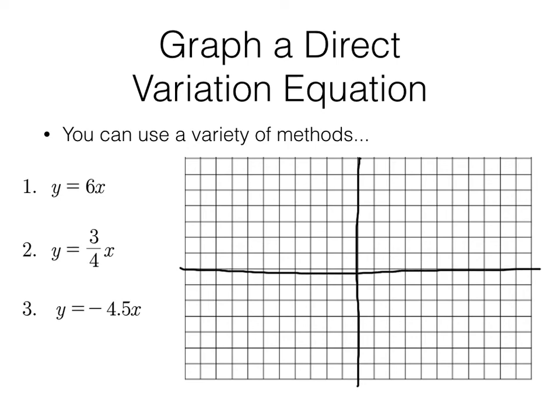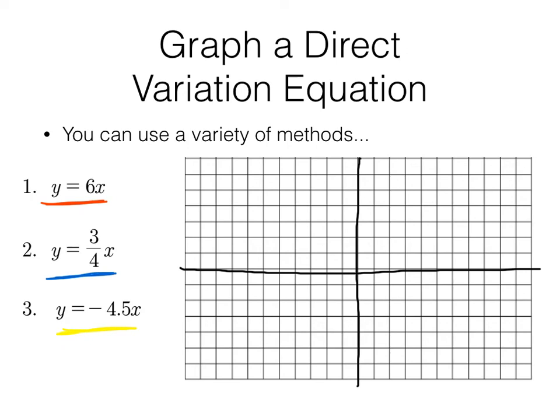And I already know some things about direct variations here. What I know is they all go through 0, 0. So I'm going to color code these. I'm going to do the first one red, the second one blue, and the third one yellow, depending on how you like to say it.